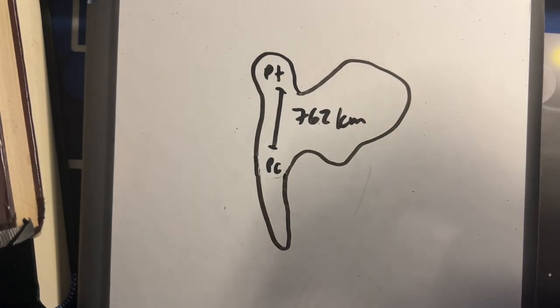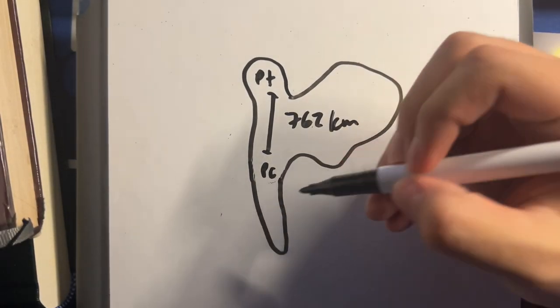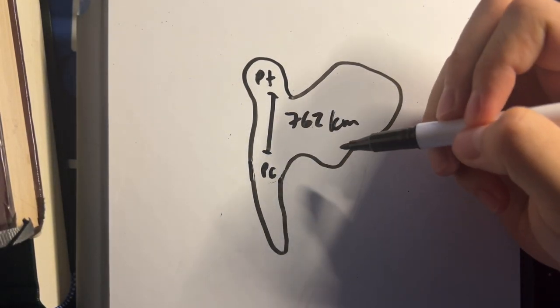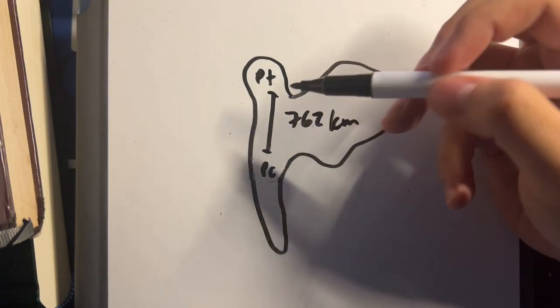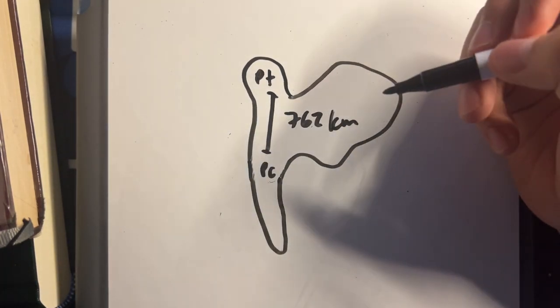Alright, so we were given this information. Paco lives in Pichaburi, which is 762 kilometers away from his friend Pachita. Find the circumference of the Earth.